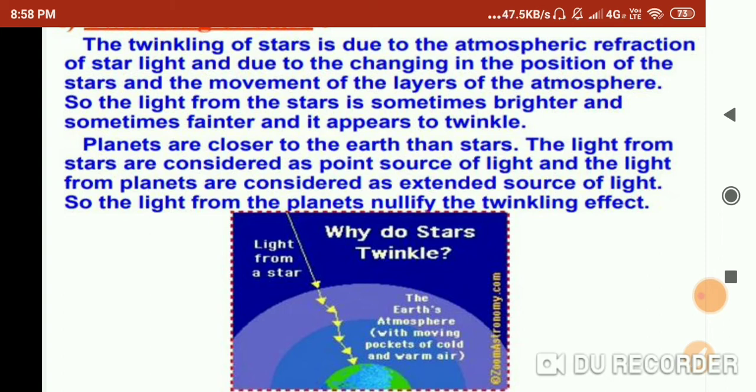and it appears to twinkle. Similarly, if we take the case of planets, planets are closer to earth than stars. The light from the stars is considered as a point source. Planets are very close to us, so they have many point sources from which light is coming. They are also continuously suffering atmospheric refraction. But some sources of light are outside the line of sight and some are within it, so it doesn't appear bright or dim to us. It gives constant light to us, so it doesn't appear twinkling. That's why planets do not twinkle.